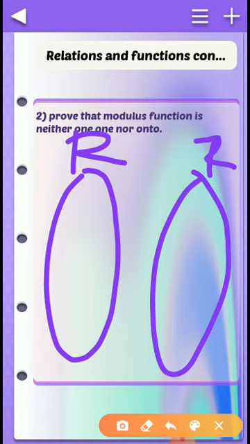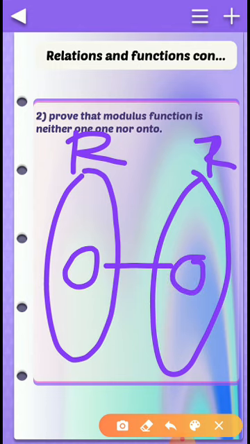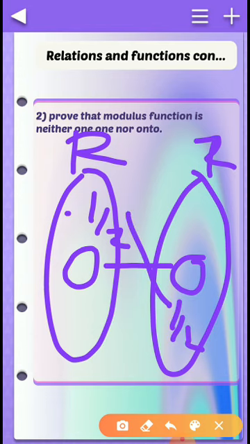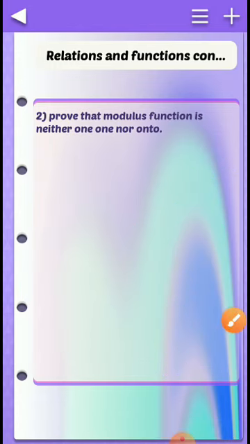For modulus function, whether my range will be always non-negative real numbers. My 0 will be mapped to 0. Minus 1 by 2, yes, will be mapped to what? 1 by 2. Okay. Minus 11 by 3 will be mapped to 11 by 3. That means always my range, it will be non-negative real number set.